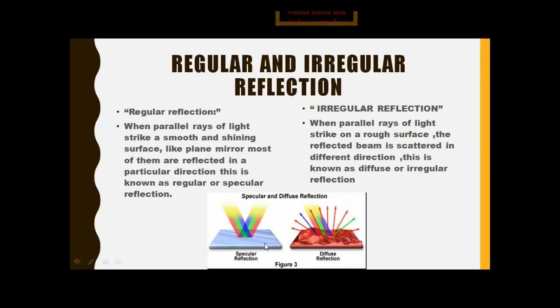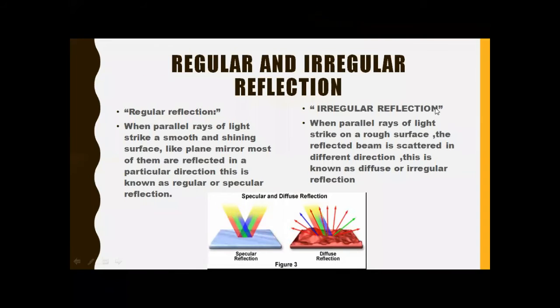As you can see in the diagram, the regular reflection is given. The parallel beam of light is coming and strikes the plain smooth surface. The important thing for regular reflection is the plain smooth surface. Okay, without it we cannot find a regular reflection. So when the parallel beams of light come from a distant object, they strike the plane surface and a part of it reflects back in the same medium. So that is known as regular reflection.